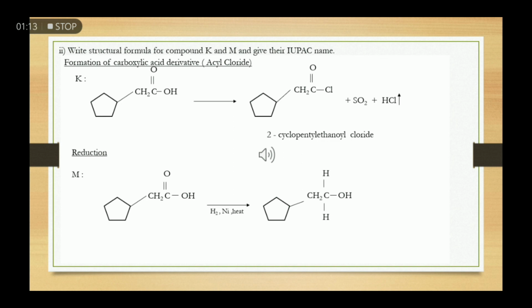And for M, 2-cyclopentyl ethanoic acid undergoes a hydrogenation process with hydrogen in the presence of nickel and heat to produce an alcohol. So M is 2-cyclopentyl ethanol.